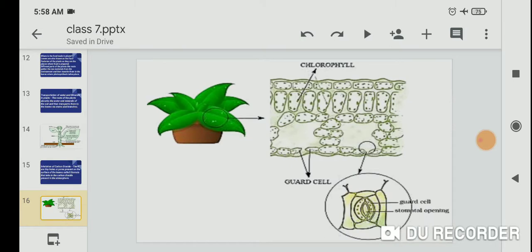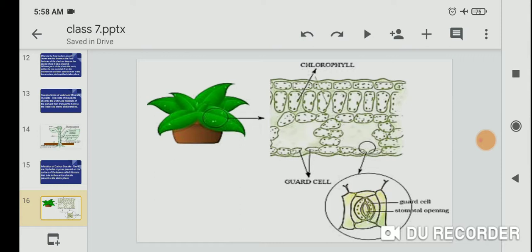This is the structure of a leaf, with the green color, and a microscopic figure of the stomata. Chlorophyll is the green dot-like structure, and around the stomata are the guard cells, which control the stomata opening. There are two types of stomata, open and closed. The outermost layer is called the guard cell, the protector of the stomata.